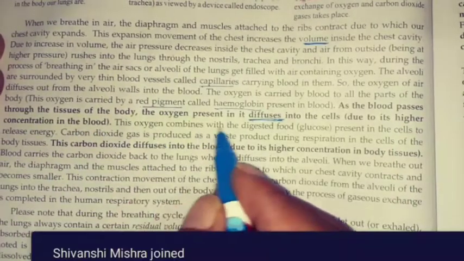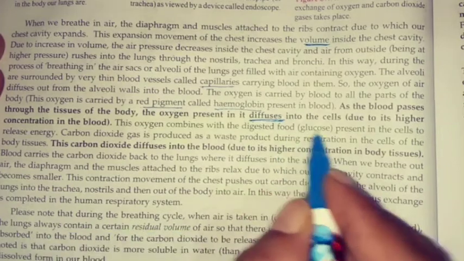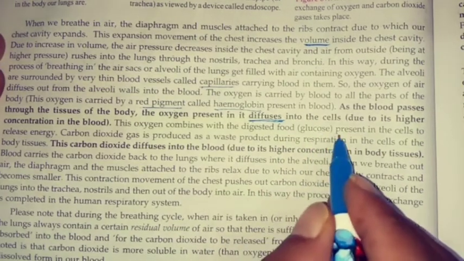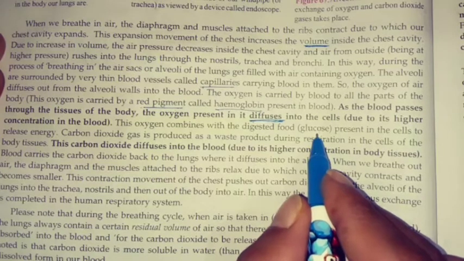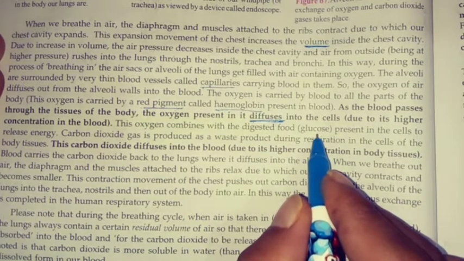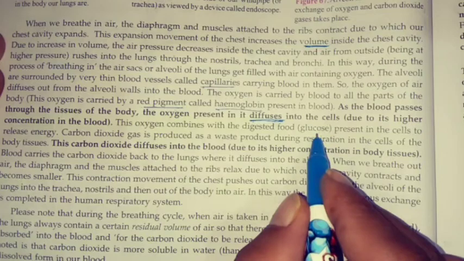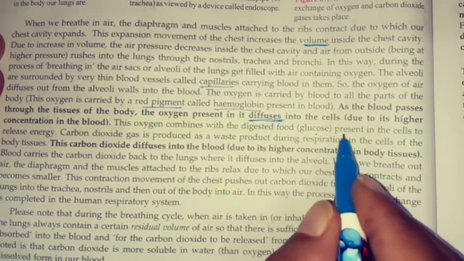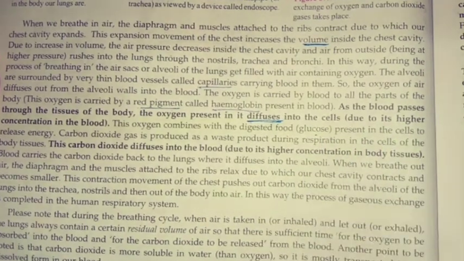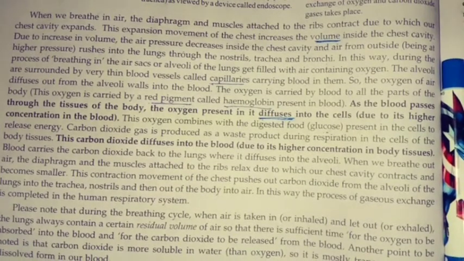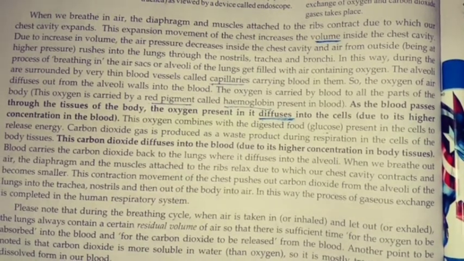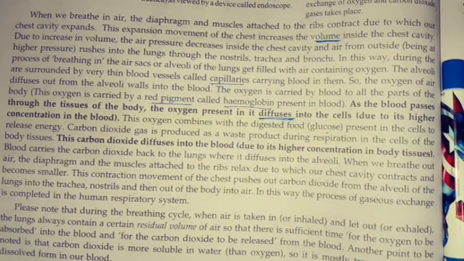This oxygen combines with the digested food, that is the glucose, and glucose is further broken down into pyruvate, which gives the products. What are the products? Lactic acid plus energy. Tell me, glucose is broken down into pyruvate in the presence of oxygen. Just now I told you glucose is broken down into pyruvate. Correct now?